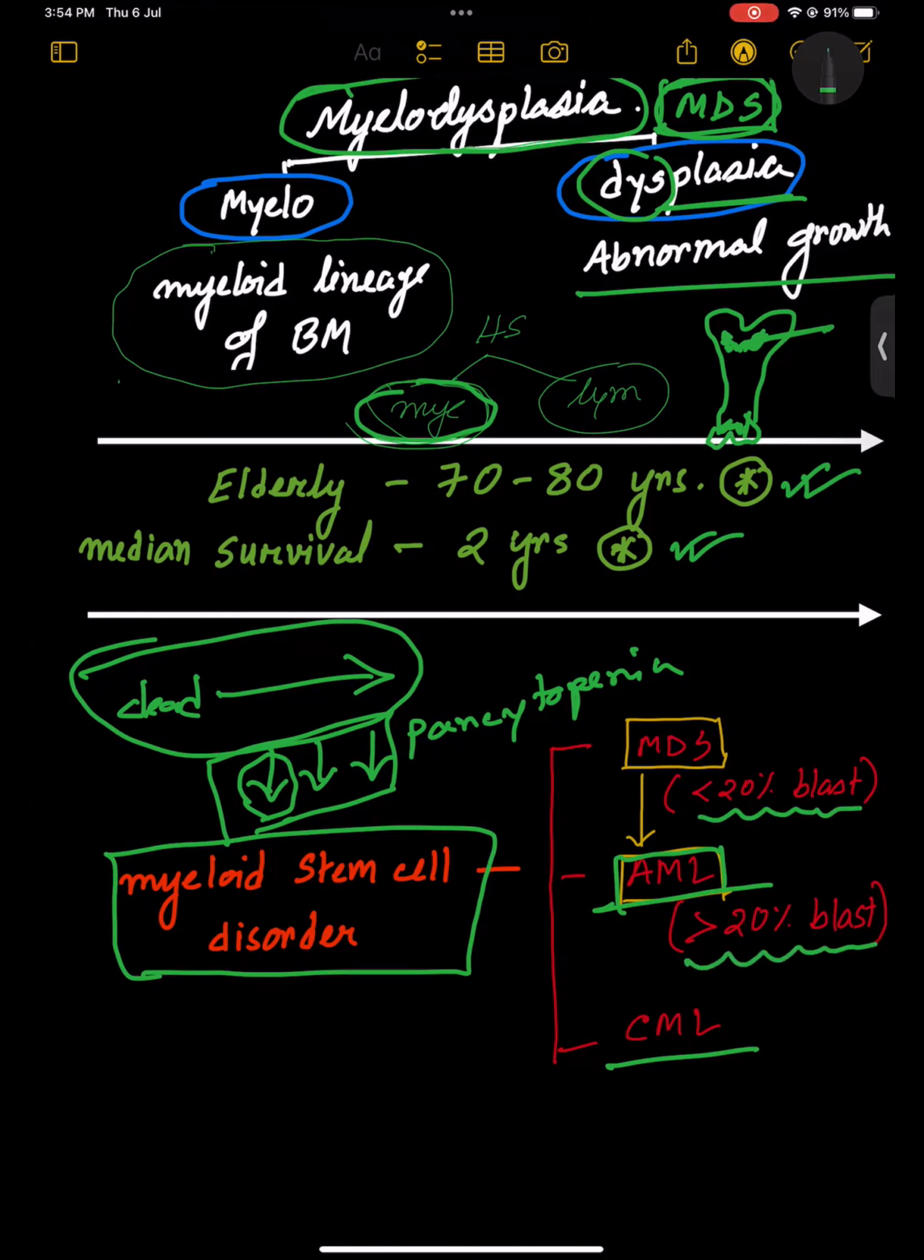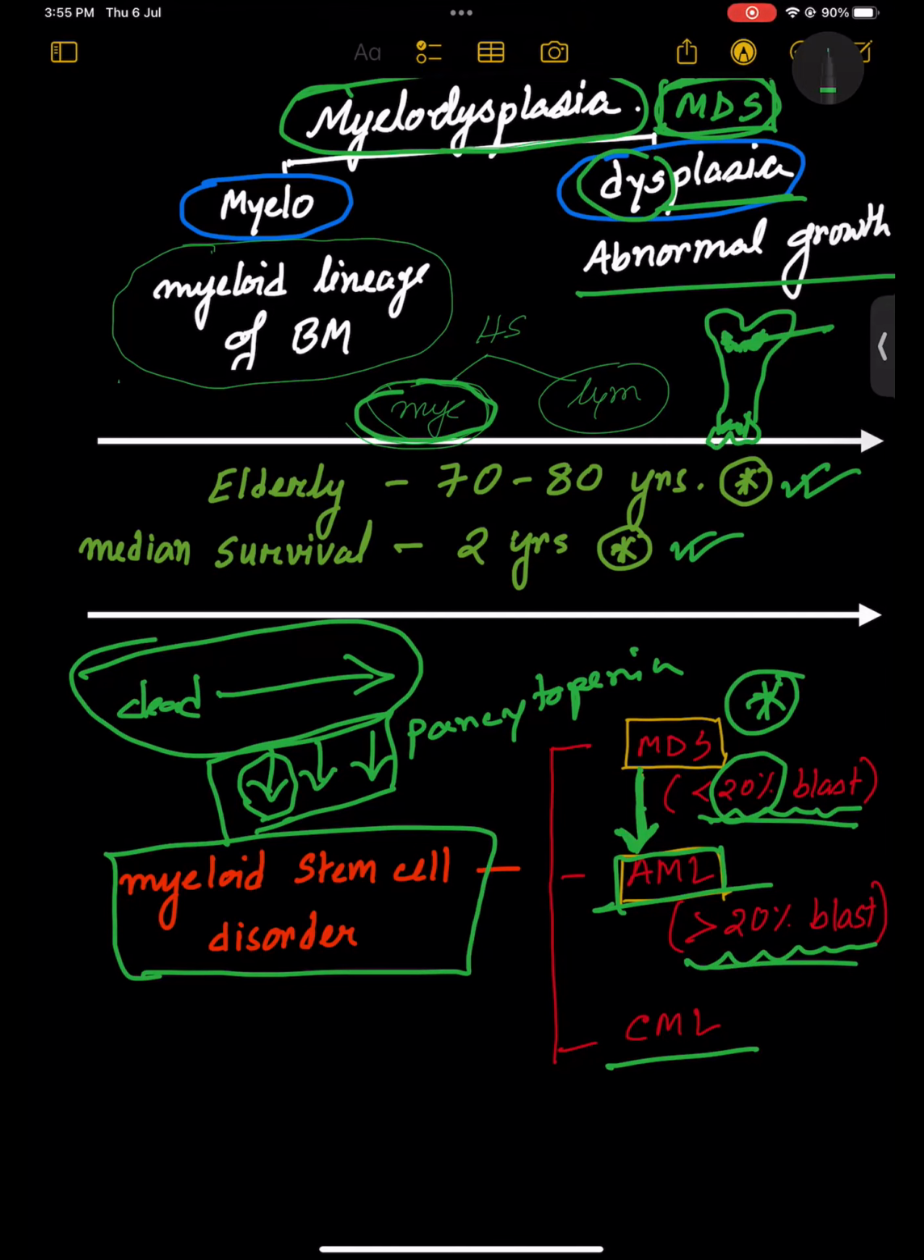So this is the same thing. Whenever MDS crosses 20%, it becomes AML. So it has a tendency to turn over to AML. Okay, this is one of your questions: myelodysplasia can turn into which type of leukemia? It can turn into AML. The difference is that blast cells here are less than 20%, and in case of AML, it will be more. So whenever the blast cell count comes higher, we call it AML. Okay, so this is one thing.